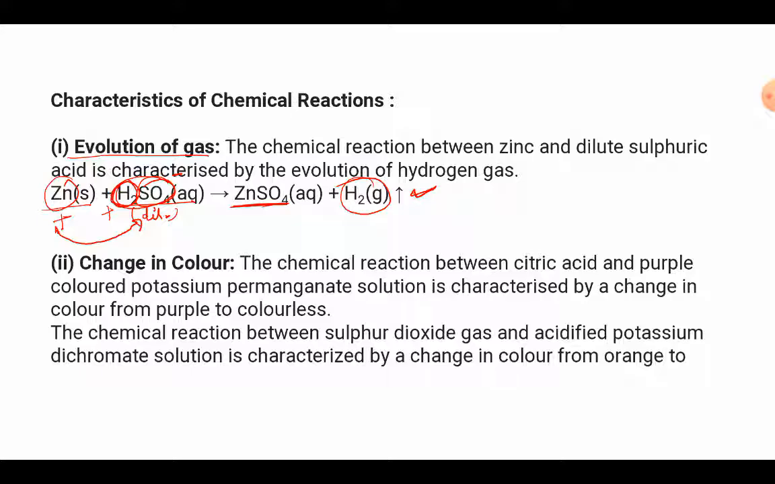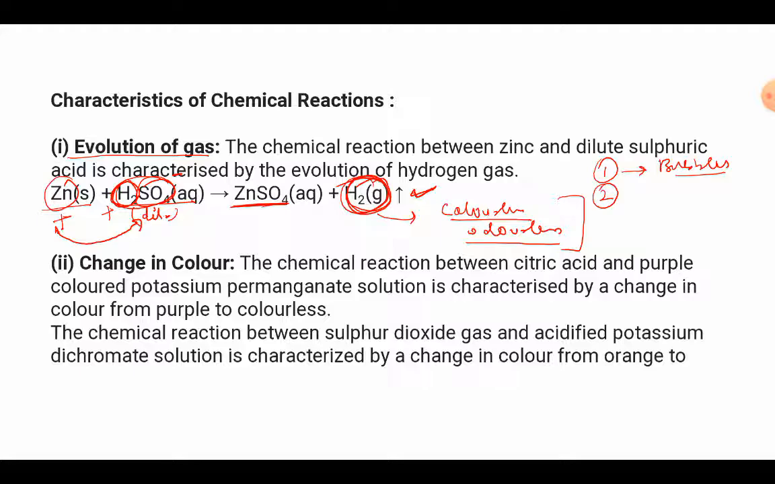How will we get to know that the hydrogen gas is evolved? Remember that hydrogen gas is a colorless and odorless gas, so we cannot see this gas, we cannot smell this gas, but still we get to know that hydrogen gas is released. The first sign of its release is that we'll see bubbles in the solution. Okay, so those bubbles tell us that some gas is being evolved.